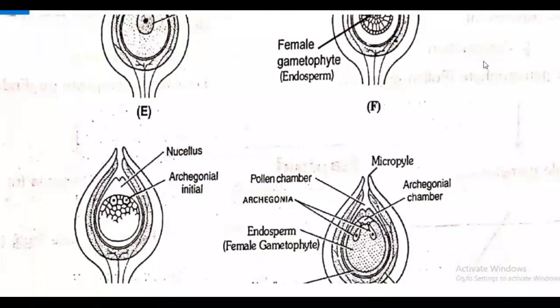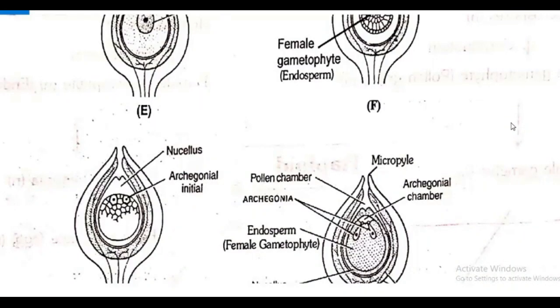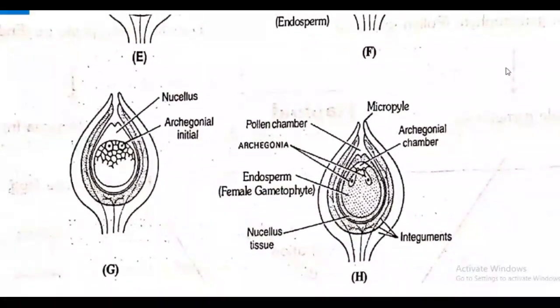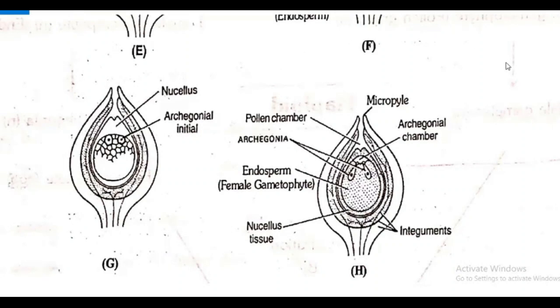Then as we discussed, pollen chamber is there, and the pollen tube is coming towards and reaching the opening of this archegonium, that is known as the micropyle. And when the pollen tube reaches the micropyle, from this the male gamete is reaching towards the female gametophyte.